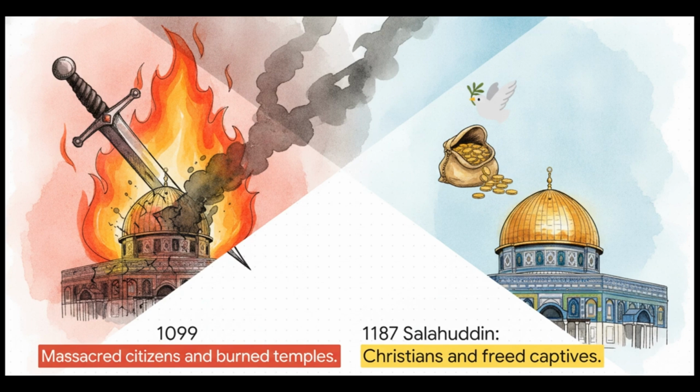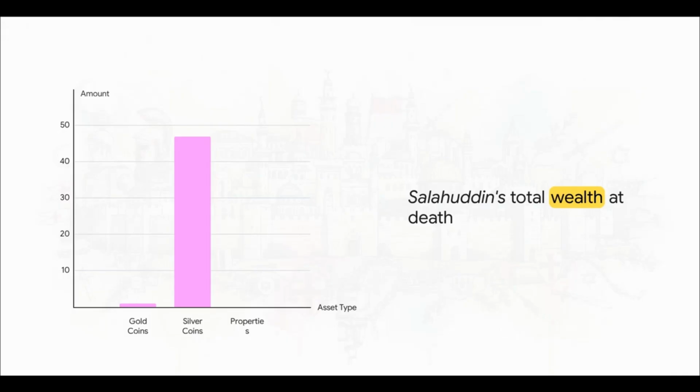Now, what's really interesting about this slide is the high contrast moral framing the source explicitly uses to compare the two conquests. Back in 1099, the Crusaders massacred the citizens, burned the temples, and turned Al-Aqsa into a stable. But in 1187, Saladin pardoned the Christians, famously using his own personal gold to buy the freedom of captives who couldn't pay the ransom, and he finally restored Al-Aqsa, placing his mentor Nur-ad-Din's minbar exactly where it was always meant to go. Saladin would go on to successfully defend Jerusalem against the massive Third Crusade led by Richard the Lionheart.